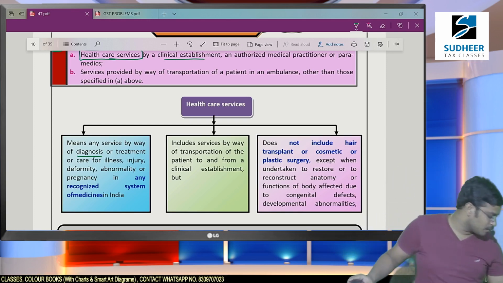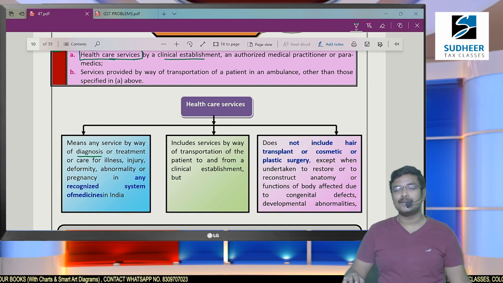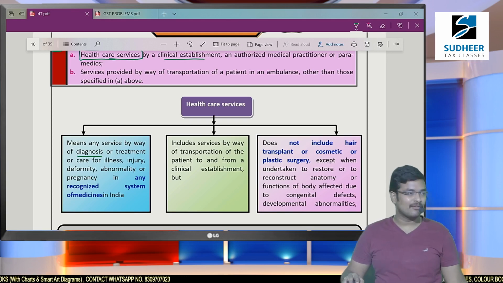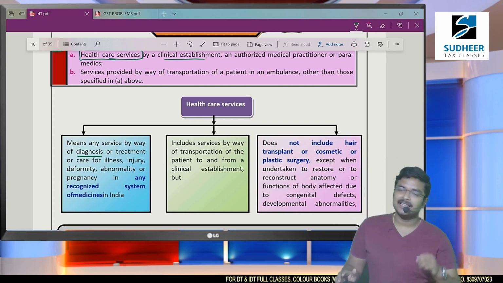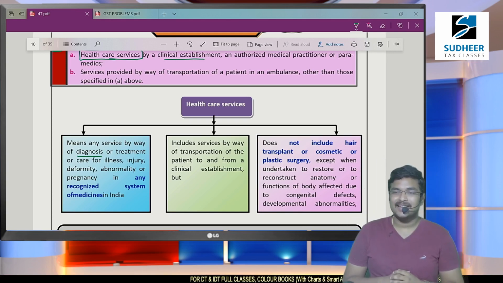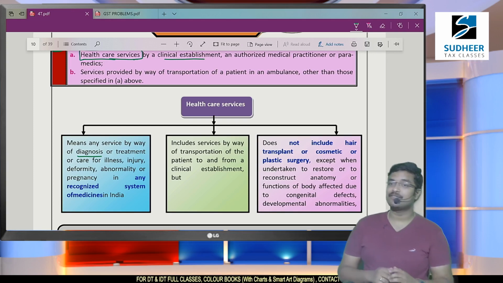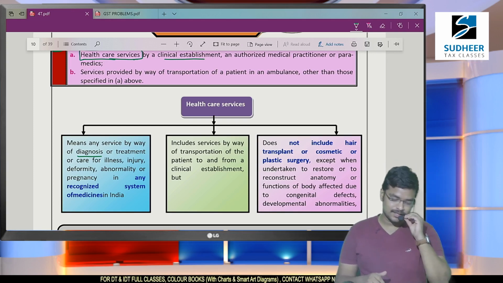So in order to encourage such healthcare services, this exemption has been provided by way of notification. So healthcare service is the primary requirement of every person. When health is damaged, no activity will get encouraged. For that purpose only, healthcare services are being encouraged in India, and hospitals are given various exemptions.